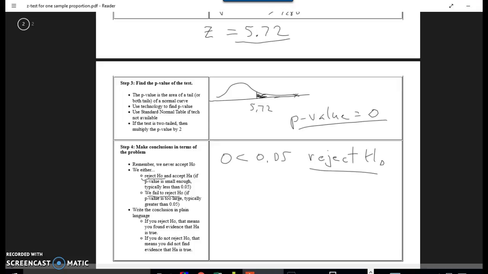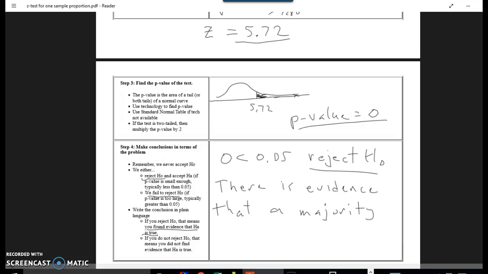That's the statistician's way of stating the conclusion, but we want to give the conclusion in plain English. And so we can say we rejected the null, so we found evidence that the alternate is true. So I can say this for my final sentence. There is evidence that a majority, so basically whatever the original question was, if you reject the null, then you're saying yes to the question.